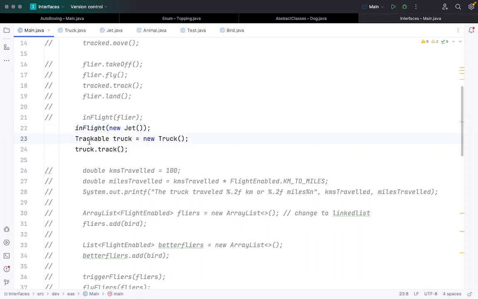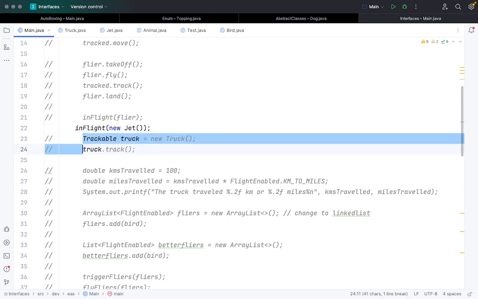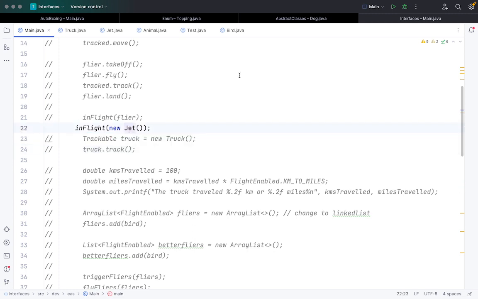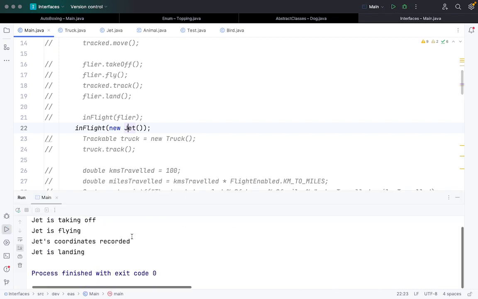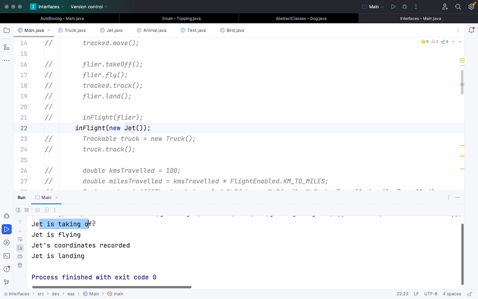Let's run this code again for the new Jet object, which only implements the interfaces, not the abstract class. We can see that it says Jet is taking off, Jet is flying, Jet is tracking, Jet is landing. Everything is fine. Okay, so this is all good.